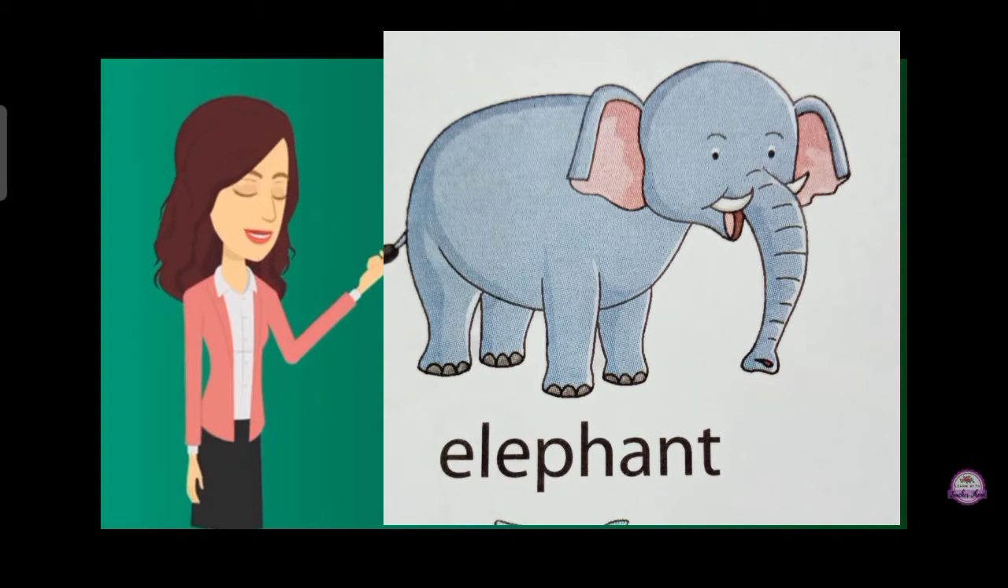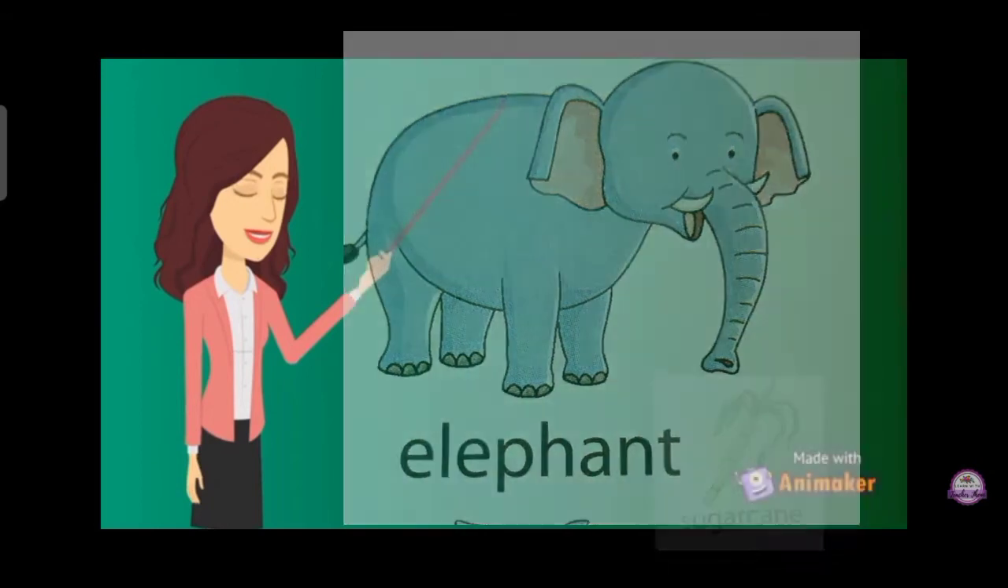Let's see. This is the picture of an elephant. And do you know what elephant loves to eat? It's sugarcane. Elephants eat sugarcane. They love to eat sugarcane.